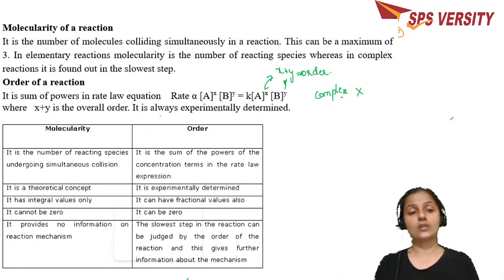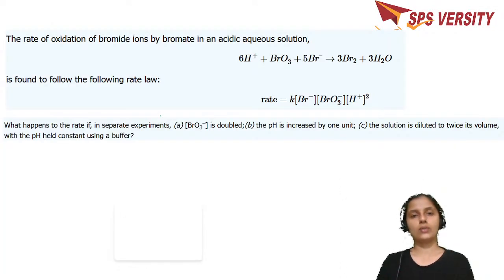One more thing, whenever you say molecularity, it cannot be zero, that you have to remember, but order can be anything, a fractional value and also a negative value. Okay, then we define the next one.